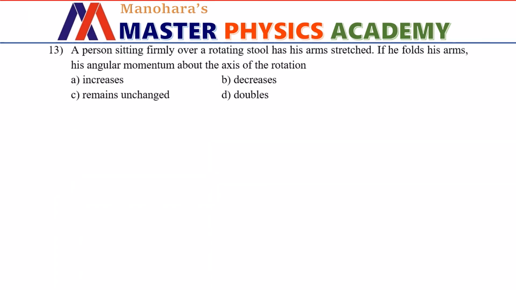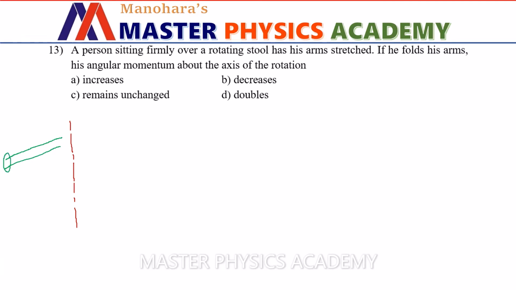A person sitting firmly over a rotating stool has his arms stretched. If he folds his arms, his angular momentum about the axis of rotation. Here let us consider this as the axis of rotation. Initially the person has stretched his arms outwards like this. Because of this, the masses are away from the axis of rotation.